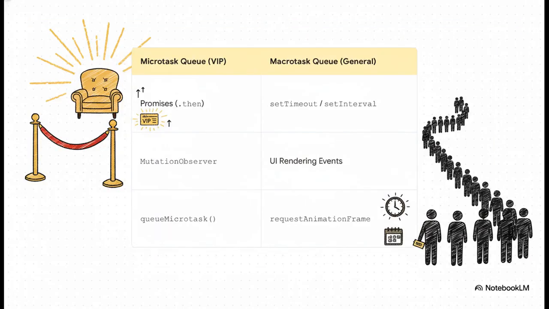So who gets to be in which line? Well, as you can see here, promises are total VIPs. Every single .then you write puts a task straight into that high-priority Microtask queue. But now, look at who's stuck in general admission. setTimeout, and, this is the critical part, UI rendering events. Our poor spinner animation is just stuck waiting patiently in that really long line.